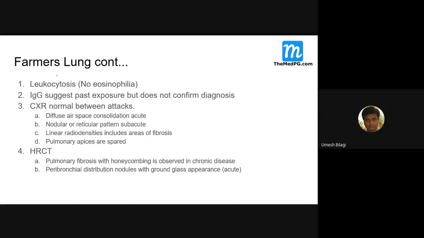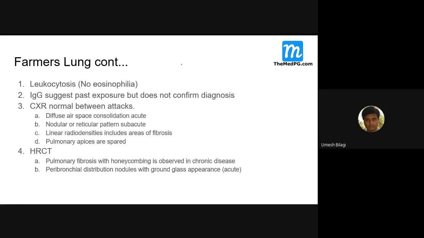And note this, tomorrow I'll be discussing hypereosinophilic syndromes. There is no eosinophilia in farmer's lung. You get leukocytosis. What are hypereosinophilic syndromes? One, classical Loeffler syndrome.